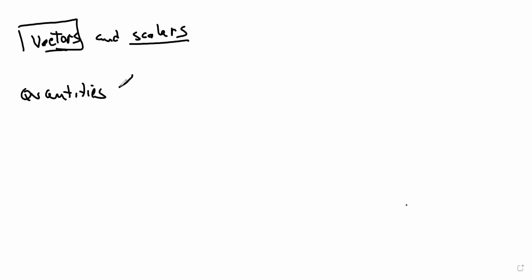in physics could be vectors or scalars. And vectors, you can represent them with a little arrow here. The size of the vector could be a representation of the magnitude.